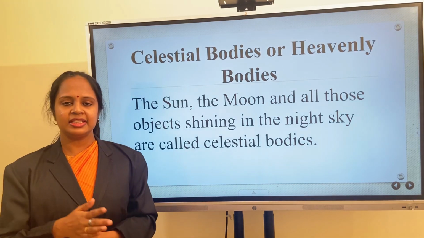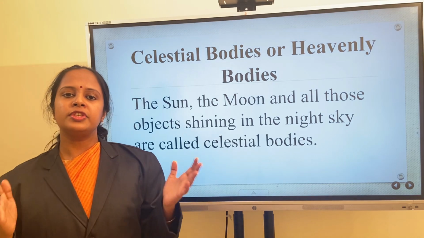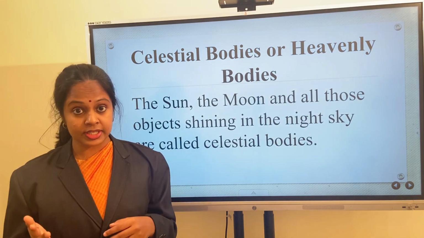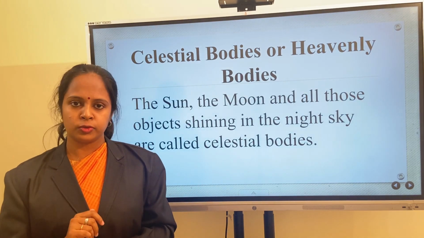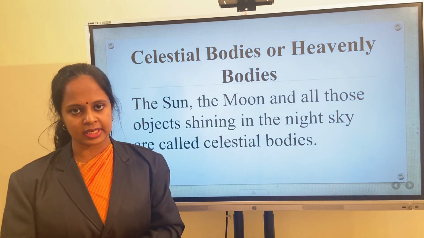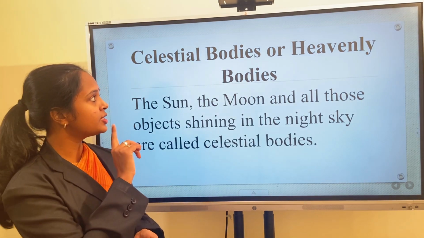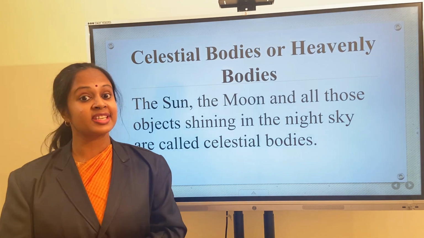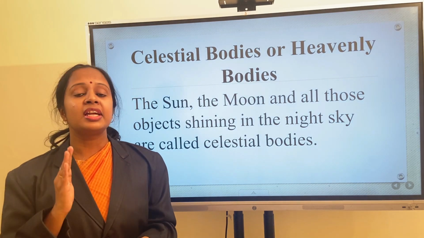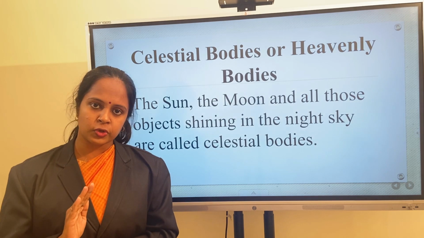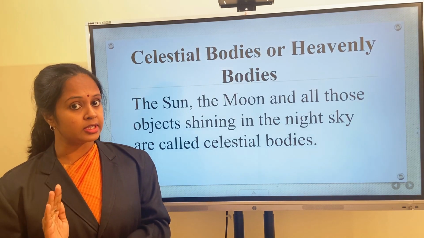Children, in this chapter, we are going to study more about celestial bodies. First, you have to understand the definition of a celestial body. Celestial bodies are also known as heavenly bodies.